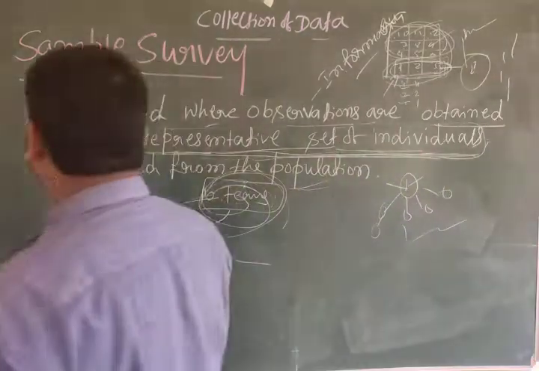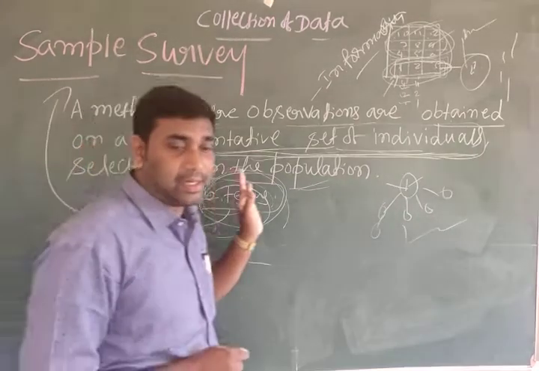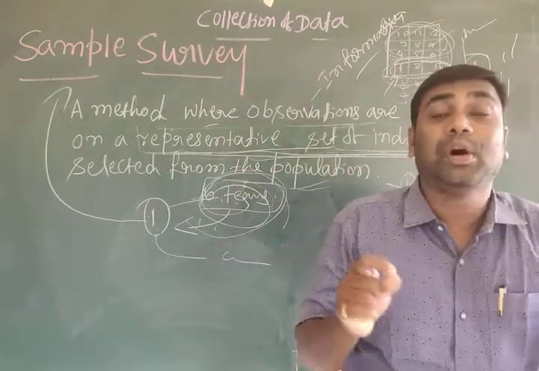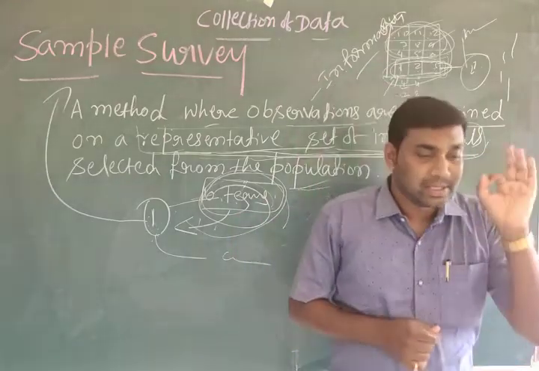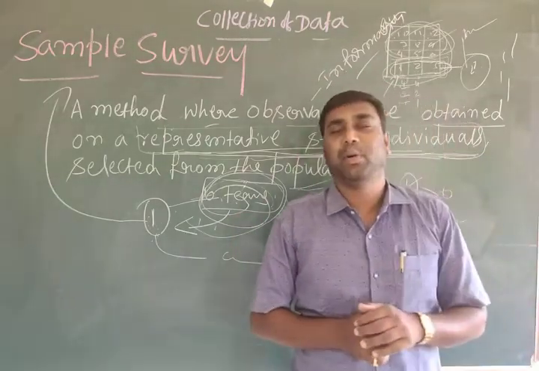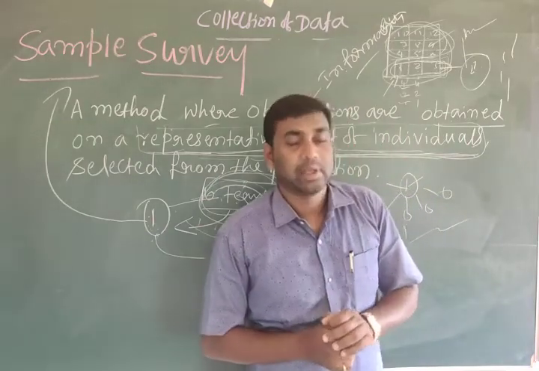It is also one of the important statistical tools for the calculation of population. Sample means a group or a section of the population from which information is to be collected.